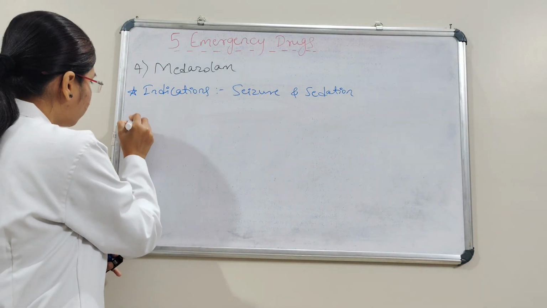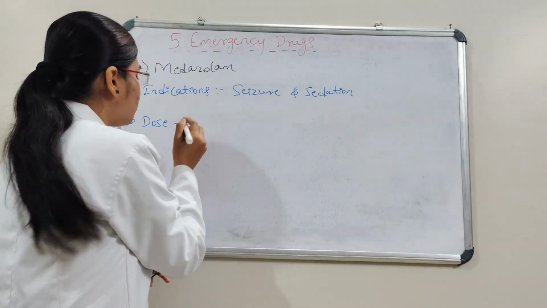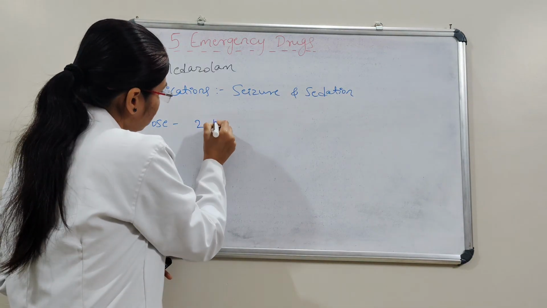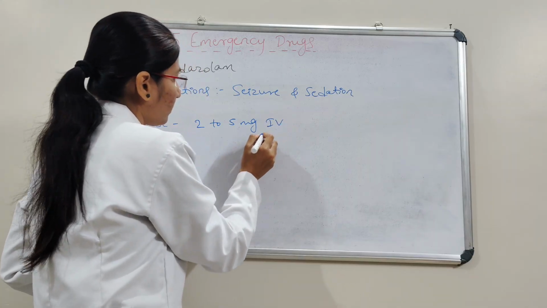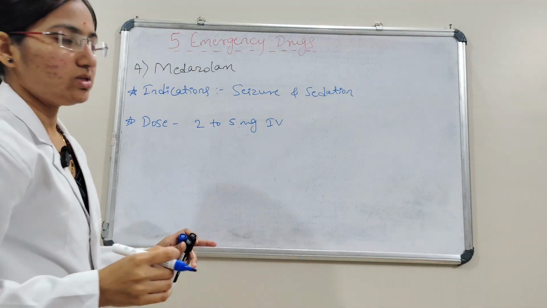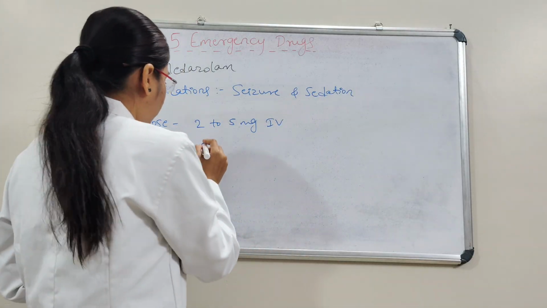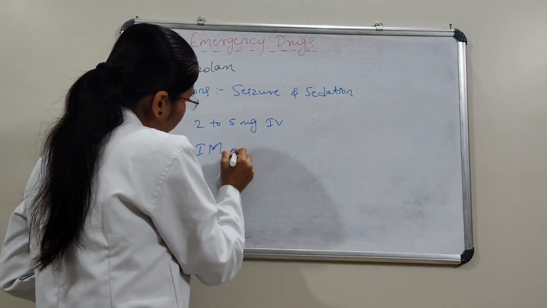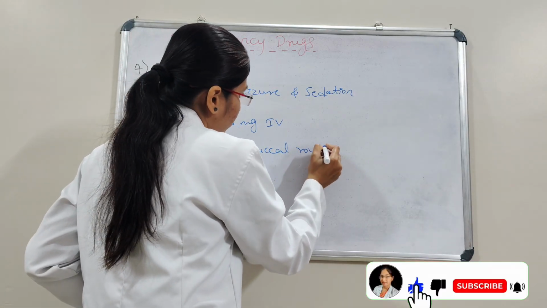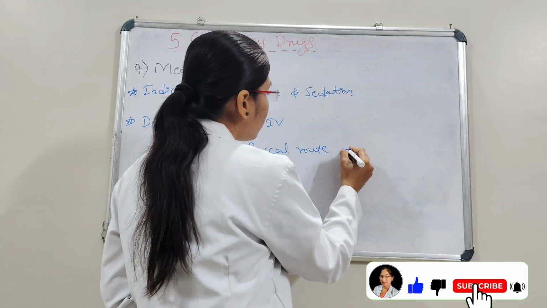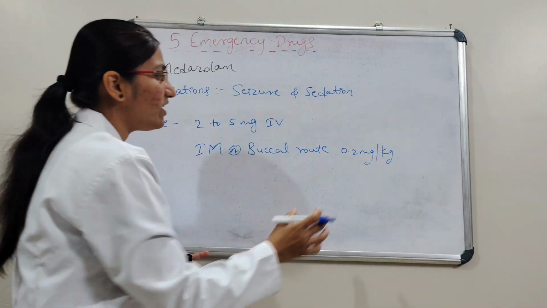The dosage is 2 to 5 mg IV for seizure, and it is also given IM or by the buccal route. The buccal dose is 0.2 mg per kg body weight, depending upon the body weight.